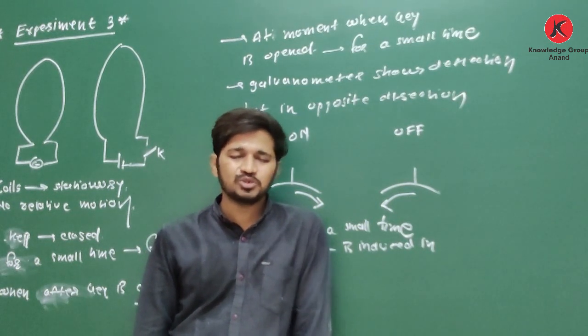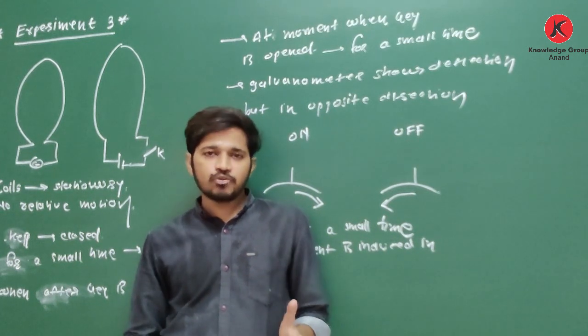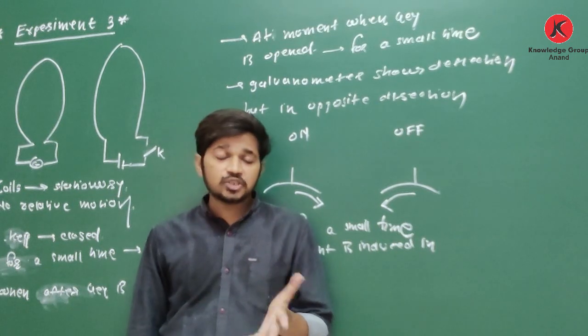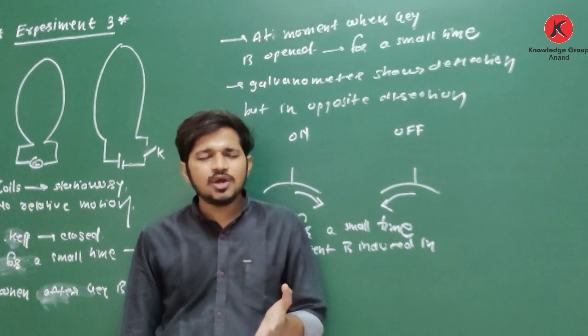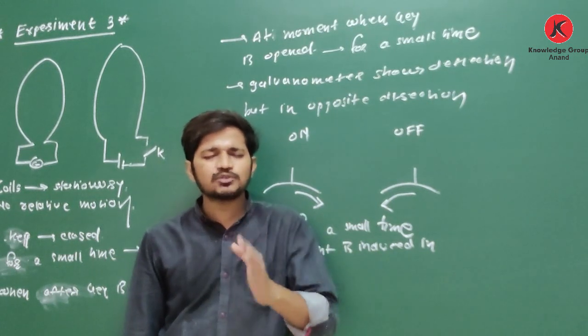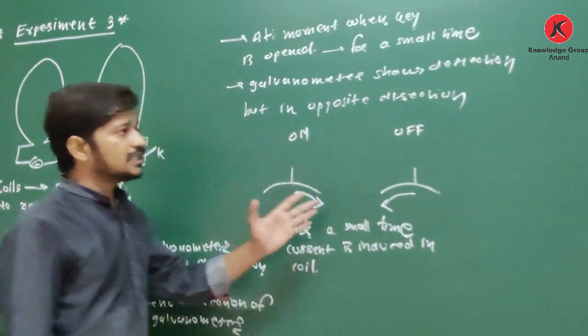In the first 2 experiments there is relative motion, and due to that relative motion we can say current is produced. In the third case there is no relative motion but still current is produced. So what is the actual reason that current is produced? That we will see next.